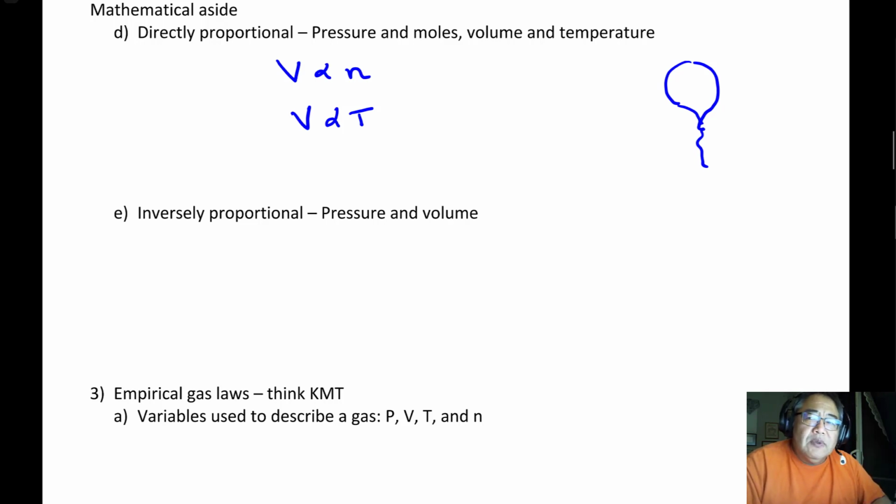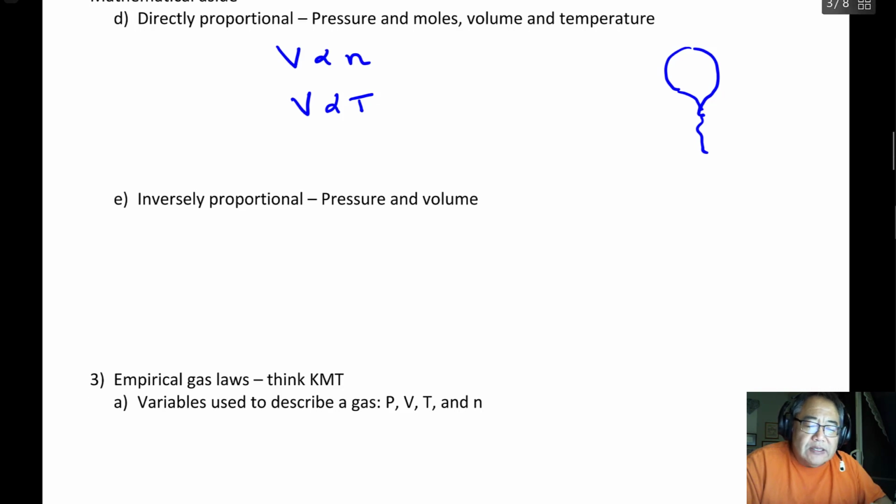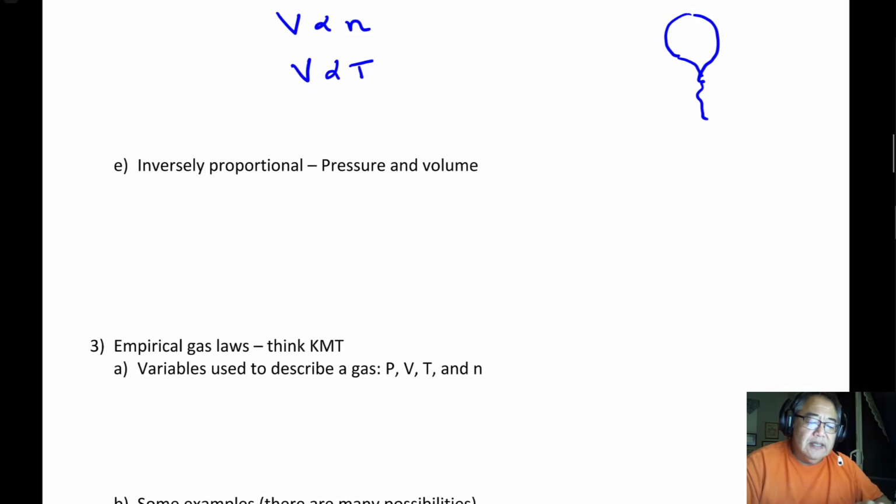Now comes the one that people often have difficulty with, and it's called inverse proportionality. And unlike direct proportionality, it means that when one goes up, the other one goes down. So for example, again, I'm going to do just balloons here.